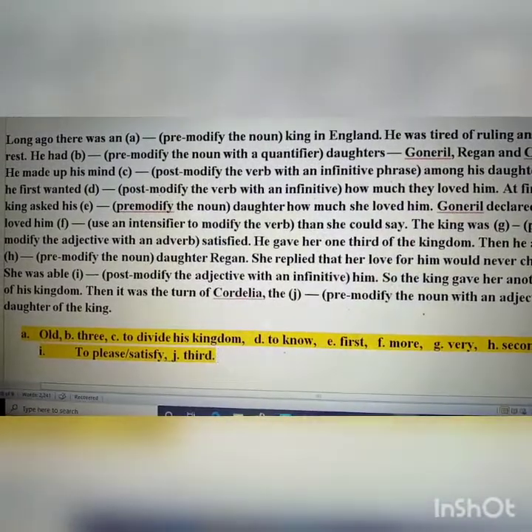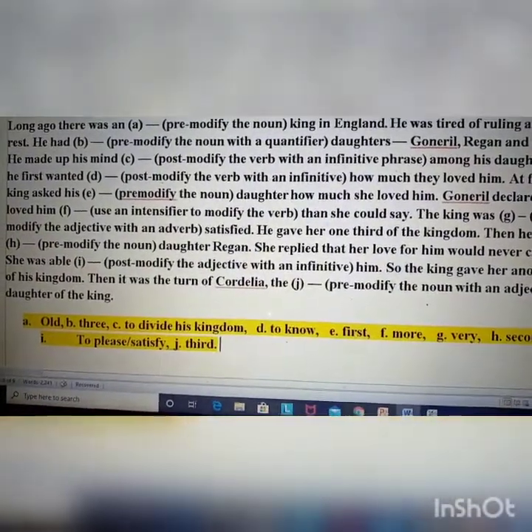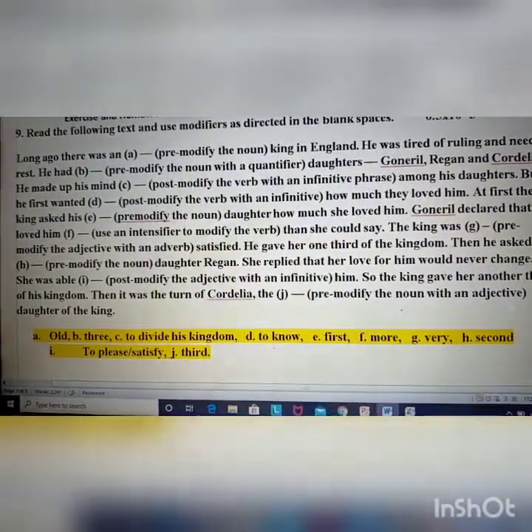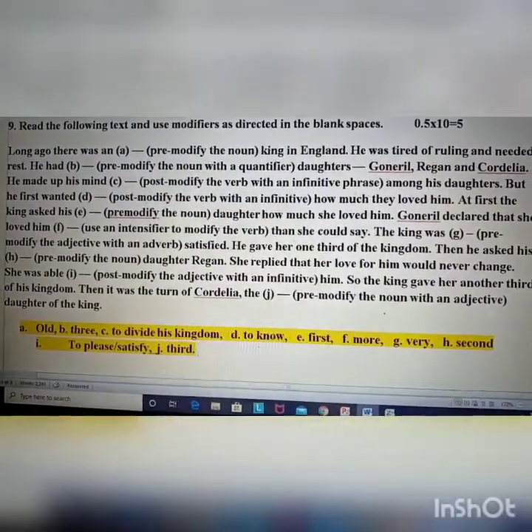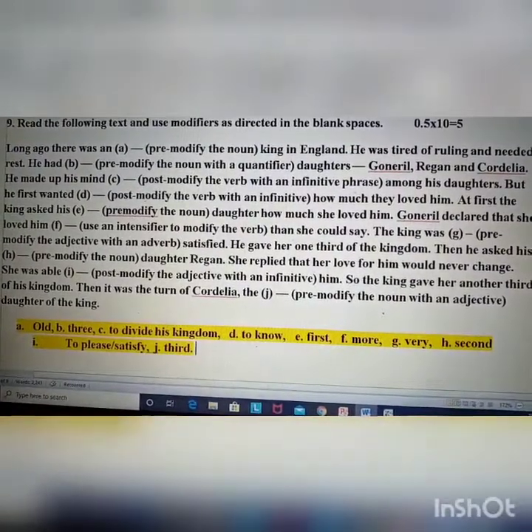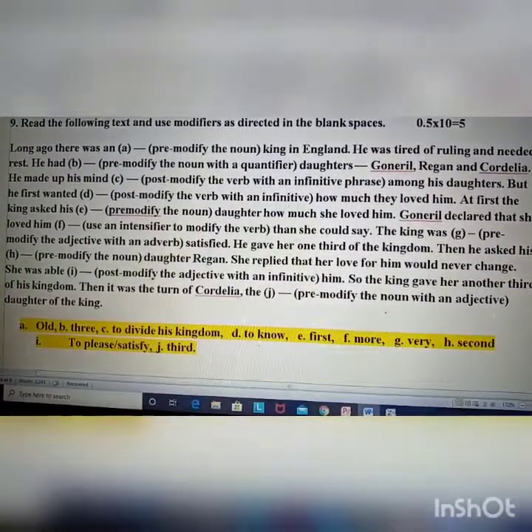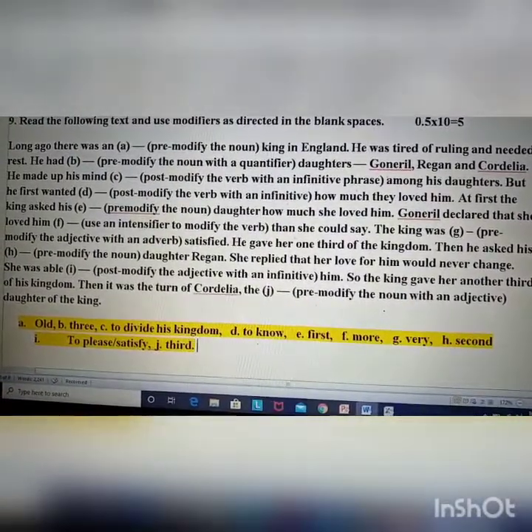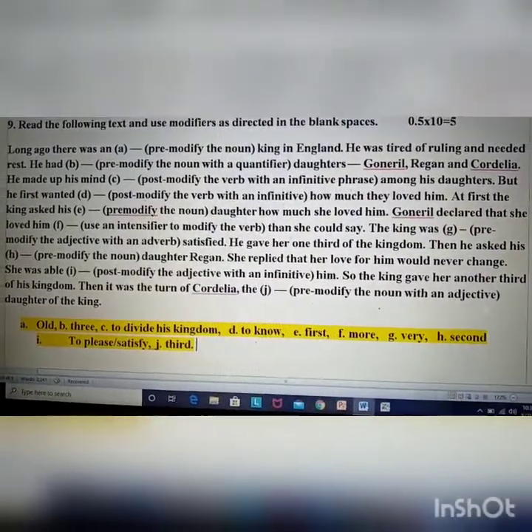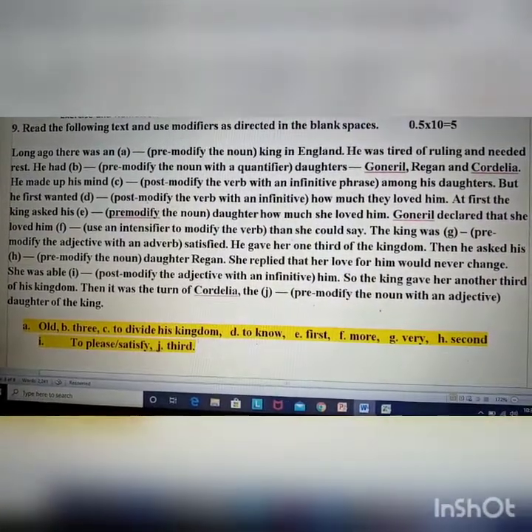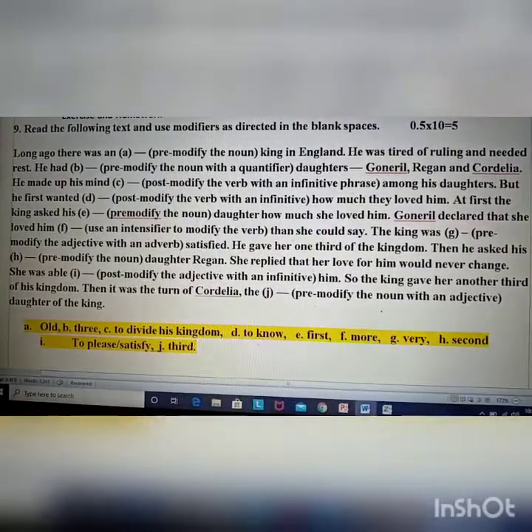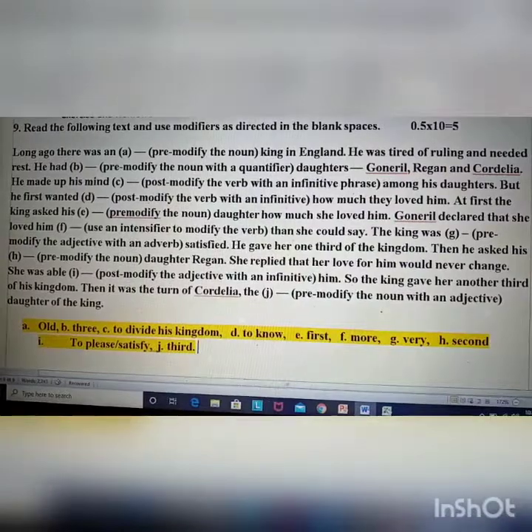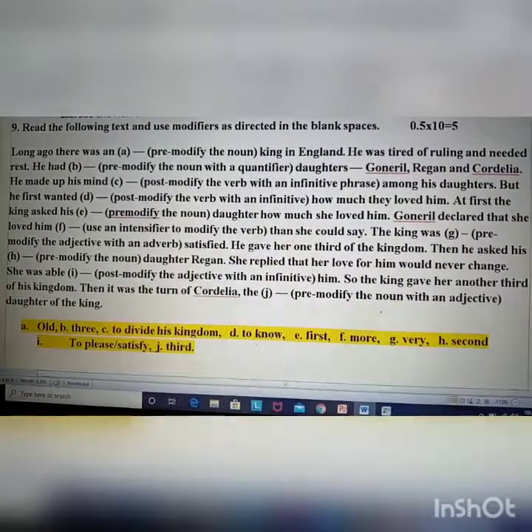He had dash daughters, Goneril, Regan and Cordelia. So in the clue we can see pre-modify the noun with a quantifier. So in number B we have to use a quantifier. As we can see, Goneril, Regan, Cordelia, here are the 3 names. So we have to use here the number 3 as quantifier. He had 3 daughters, Goneril, Regan and Cordelia.